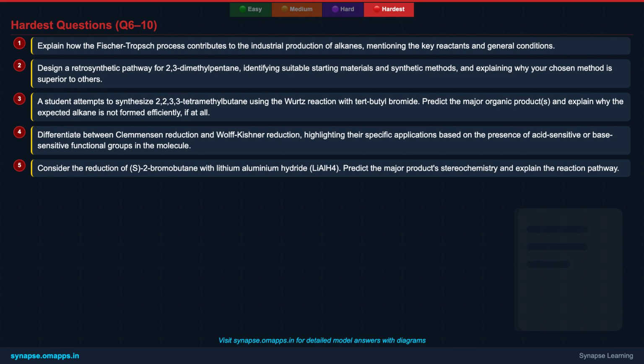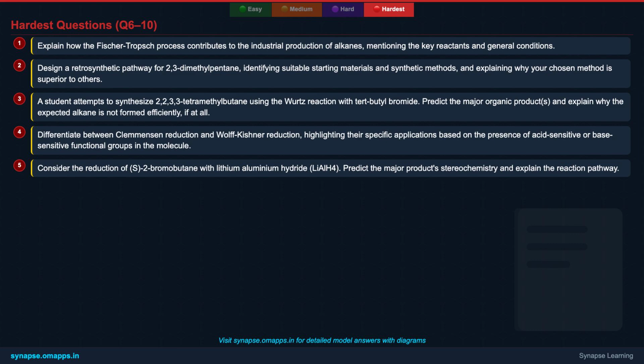Sixth, explain the Fischer-Tropsch process's role in industrial alkane production, mentioning key reactants and conditions. Seventh, design a retrosynthetic pathway for 2,3-dimethylpentane, identifying precursors and justifying your chosen synthetic method's superiority. Eighth, predict major products if a student attempts Wurtz's reaction with tert-butyl bromide for 2,2,3,3-tetramethylbutane, explaining why the expected product isn't efficiently formed.